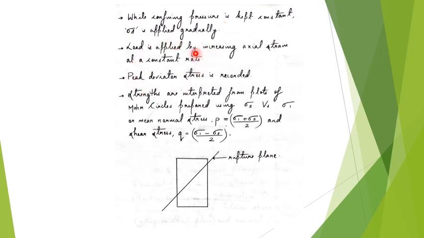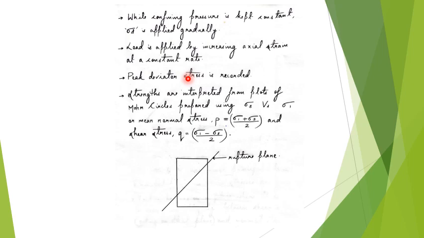So here the stress is your deviator stress. Now that stress will be applied up to a particular limit, or until the failure of the soil. So the peak deviatoric stress will be obtained. If you want the normal stress sigma 1, that will be sigma 3 plus sigma d, which is the deviatoric stress.